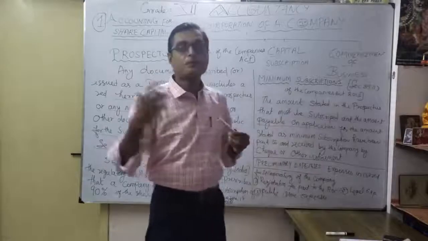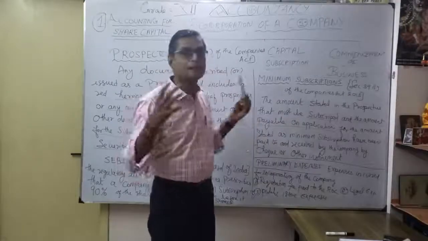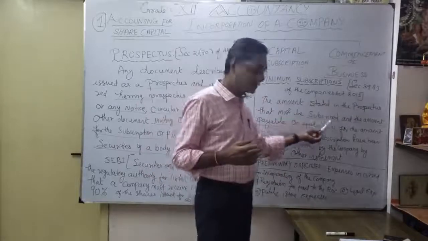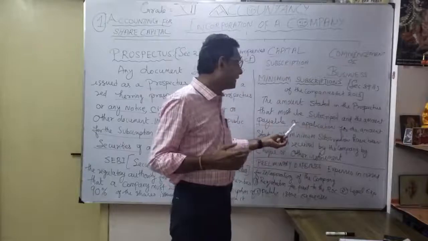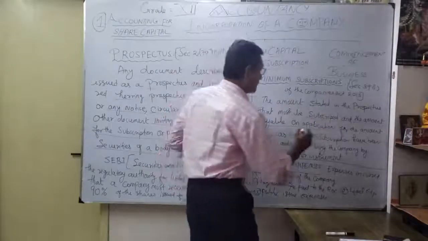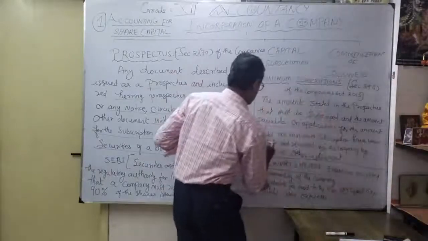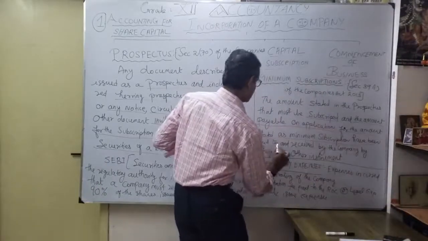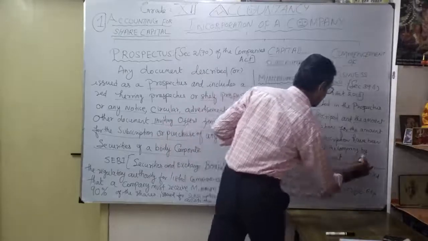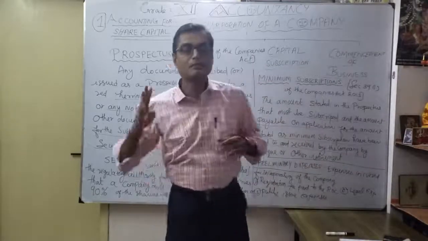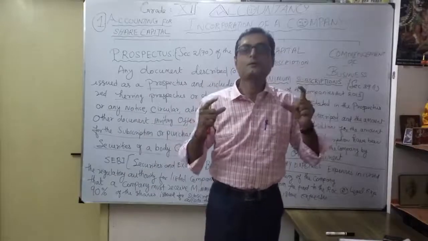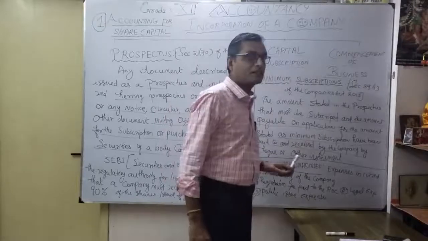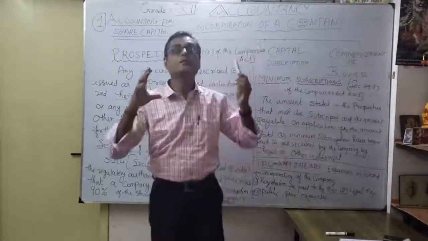Suppose some people apply through an application. How much money they applied, correct. That's the amount stated in the prospectus that must be subscribed, and the amount payable on application for the amount stated as minimum subscription must have been paid to and received by the company. See, whatever money they mentioned in a prospectus, at least the minimum subscription the company must be able to collect, maybe by cheque or other instrument. That way it is called minimum subscription, correct.